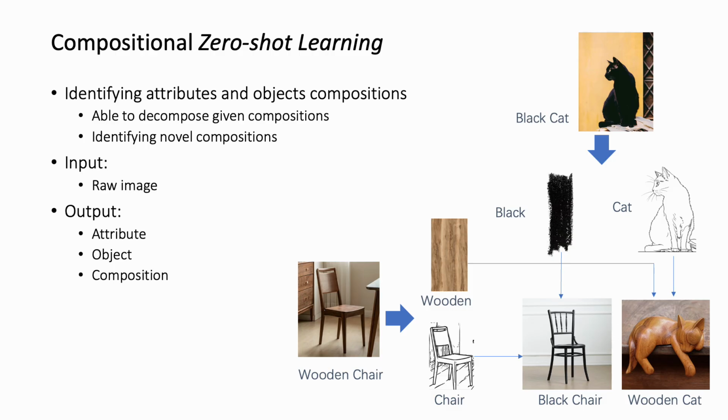Each sample consists of two elements, an image and a corresponding text label with the composition, and it divides into attribute and object labels. Testing datasets consist of two subsets: seen pairs, which contain all attribute and object compositions present during training, and unseen pairs, which consist of all attribute and object compositions that were not available during training.